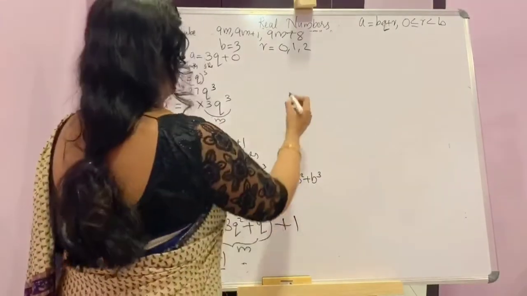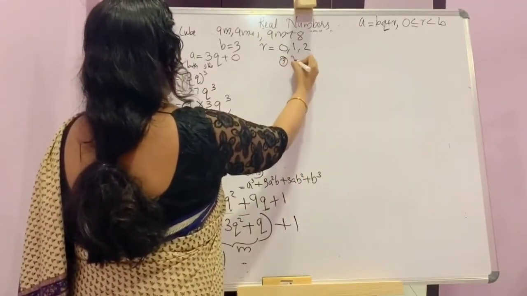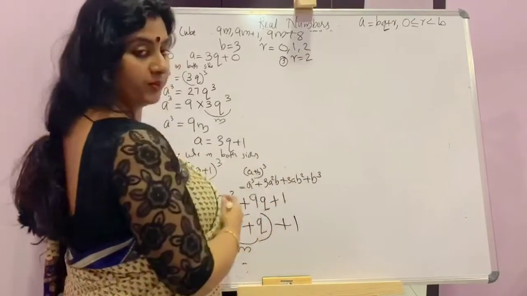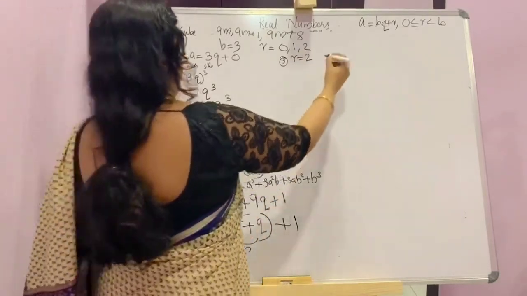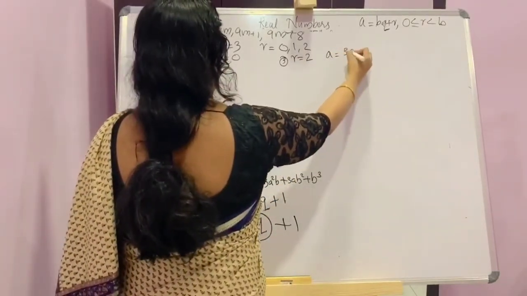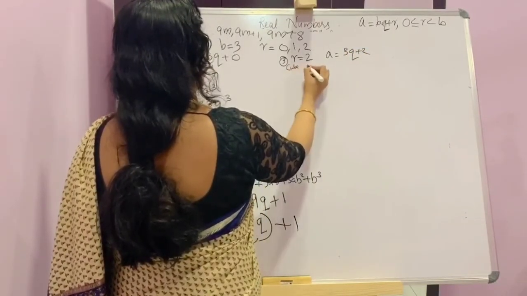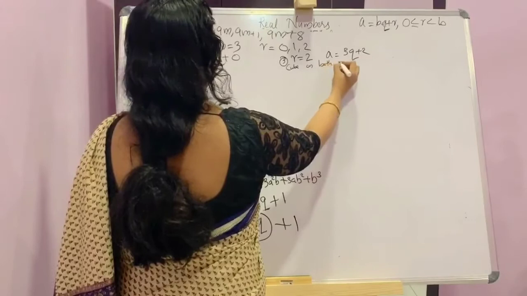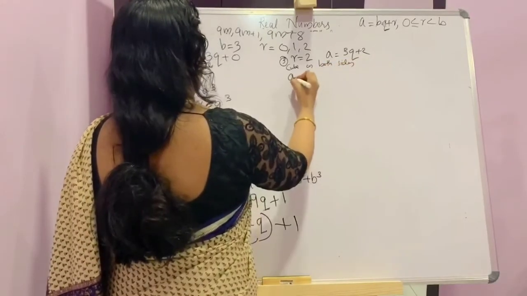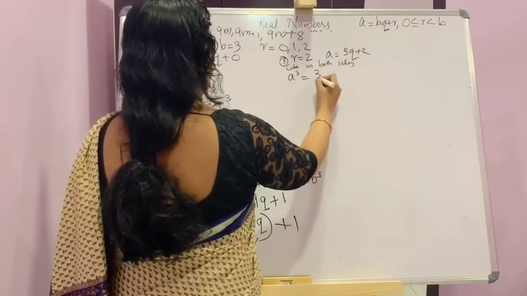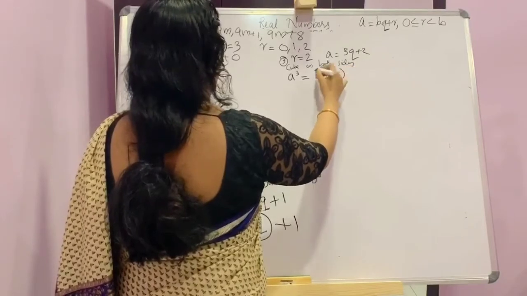Next case is r is equal to 2. Again a is equal to 3q plus 2. Taking cube on both sides, a cube is equal to (3q plus 2) whole cube.